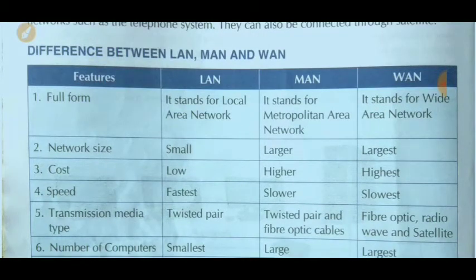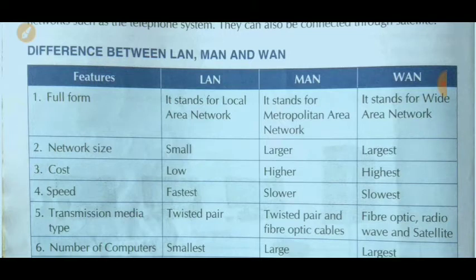Next feature is network size. The network size of LAN is very small because it works within a building. MAN works within a city, so it is larger than LAN, and WAN is the largest.